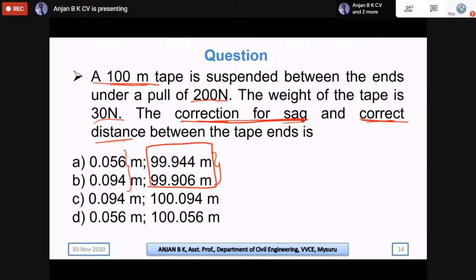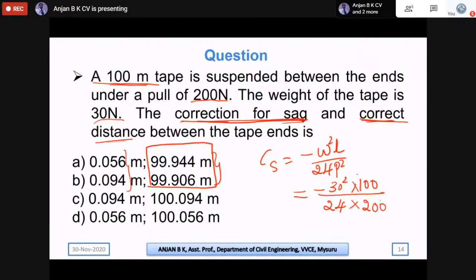The correction for sag is always negative: W square L by 24 P square, where W is the weight of the tape, here 30 Newton, L is the length of the tape, 100 meters, and P is the pull applied at the end, 200 Newton. By solving this, we will get the answer.